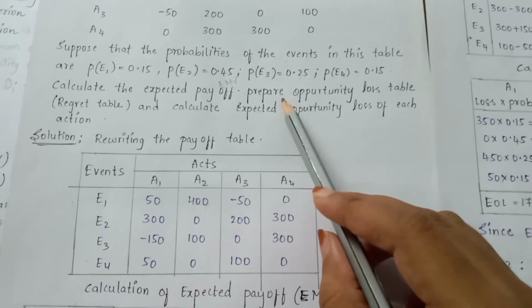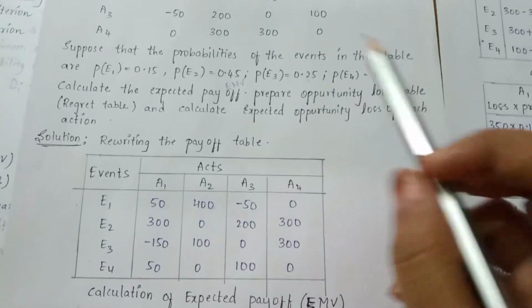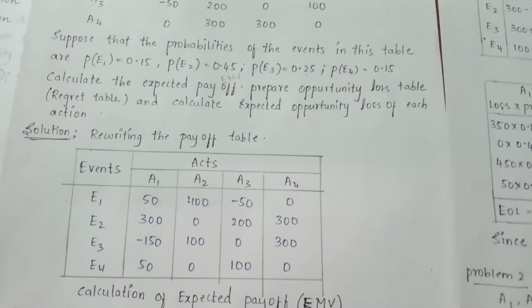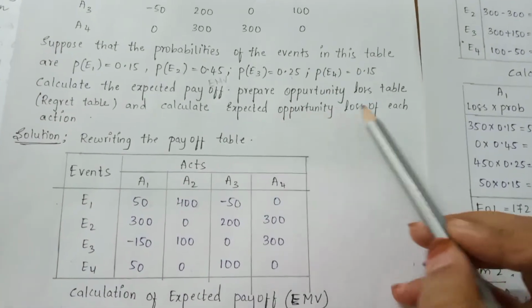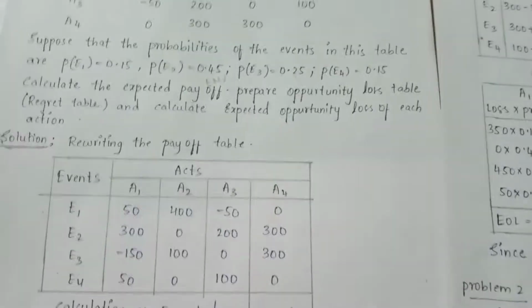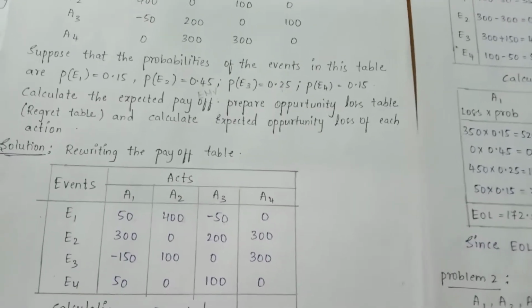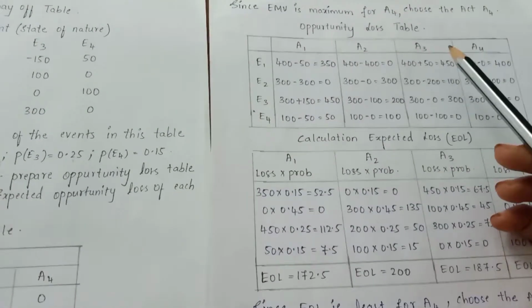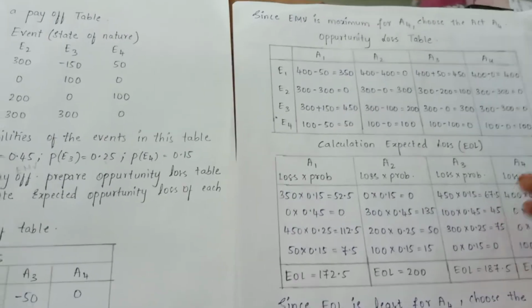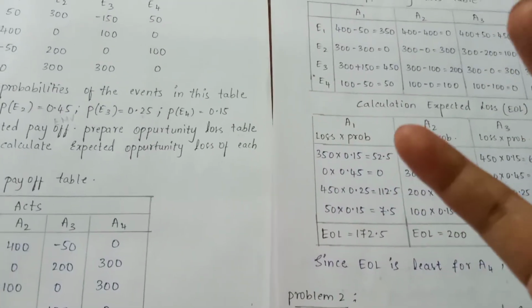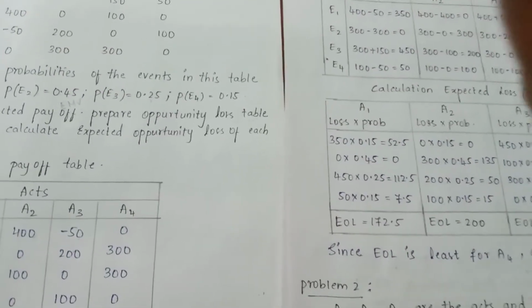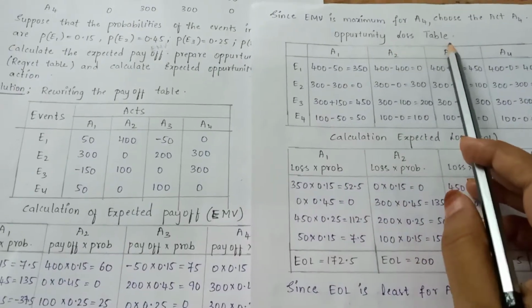Next, they are asking us to prepare the opportunity loss table, which is also known as the regret table, and from that opportunity loss table we need to calculate the expected opportunity loss for each action. The opportunity loss table is prepared by taking the maximum payoff and subtracting the remaining payoffs of that event from it. This is the opportunity loss table, students.